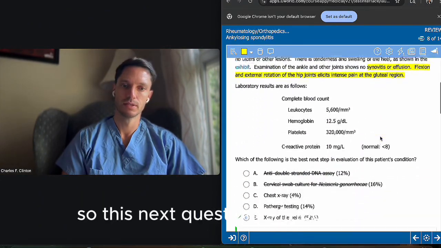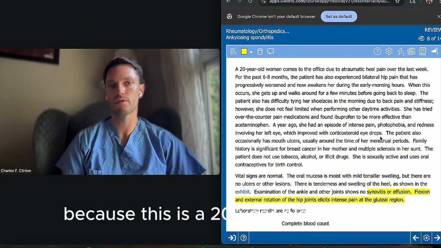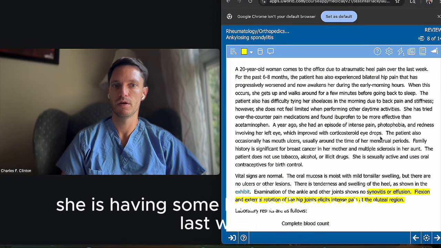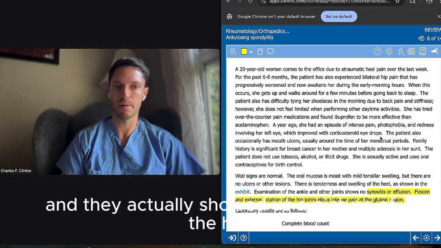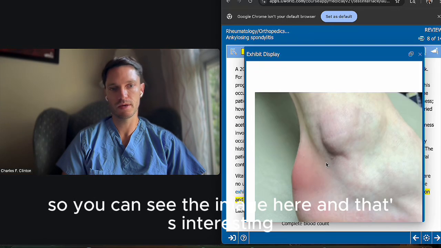So this next question is important because this is a 20-year-old woman. She is having some heel pain over the last week, and they actually showed us a picture of the heel. So you can see the image here, and that's interesting, right?